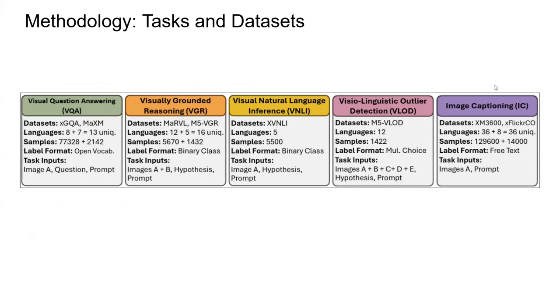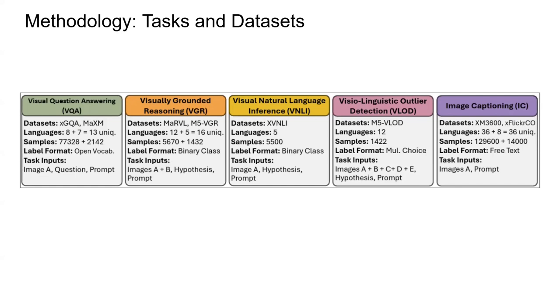Methodology, tasks, and datasets. The first task was visual question answering, in which the model was given an image and a question, and the model had to give the answer in a one-word format. The second task was visual grounded reasoning, a binary classification task. Given two images and a hypothesis, the model had to tell true or false based on whether the hypothesis is correct for images A and B.